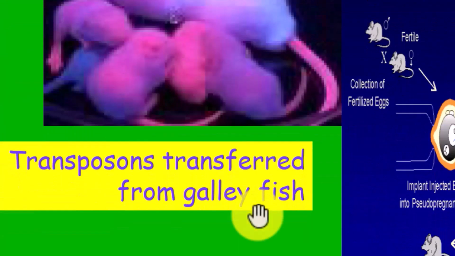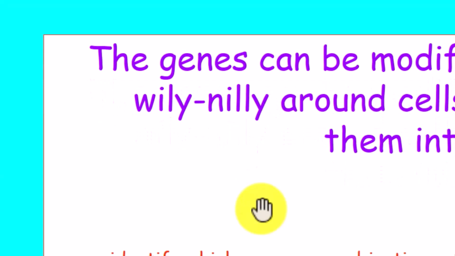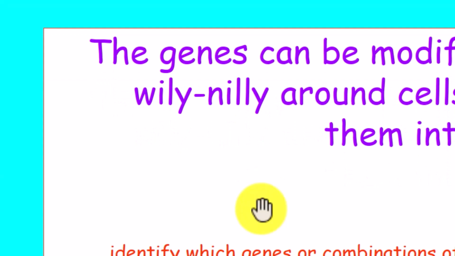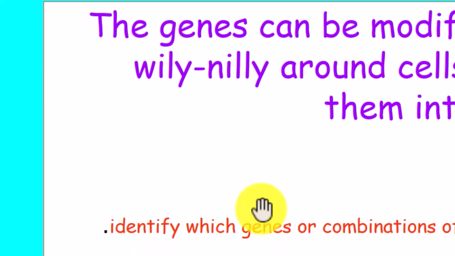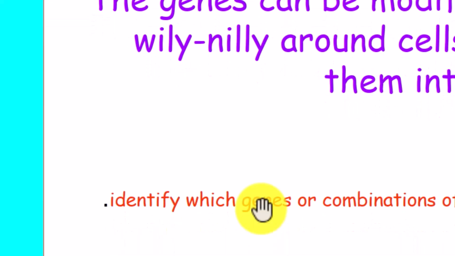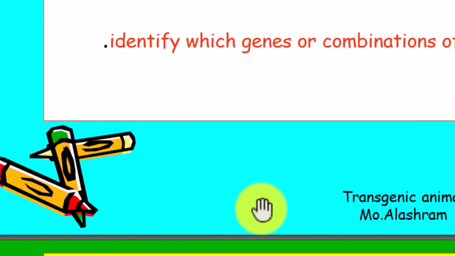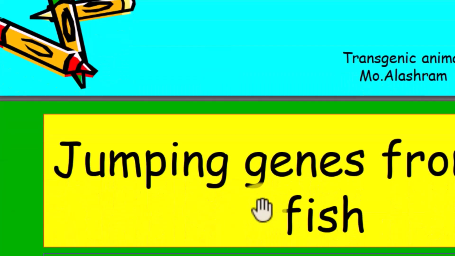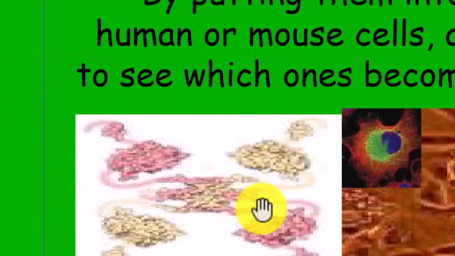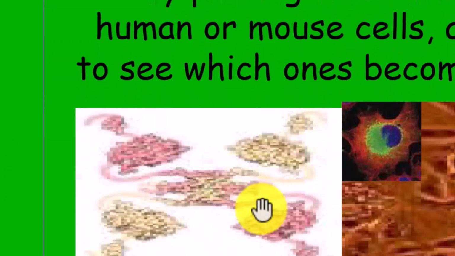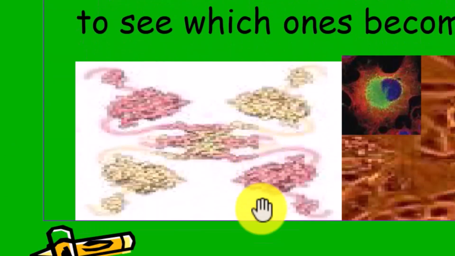In cancer research, genes can be modified to jump around willy-nilly among cells by putting them into a batch, to identify which gene or combination of genes leads to cancer. Jump genes from jellyfish by putting them into a batch of human or mouse cells and watching to see which ones become cancerous.